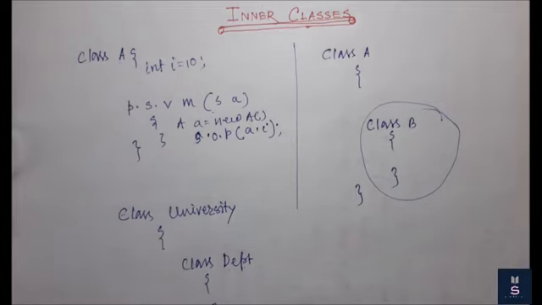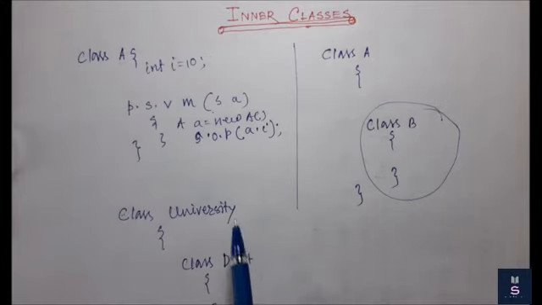Sometimes without the existence of one type of object, there is no chance of another type of object existing. In our example, if my university object does not exist, then the department object should not exist. If this type of condition may arise, we will go for the inner class.